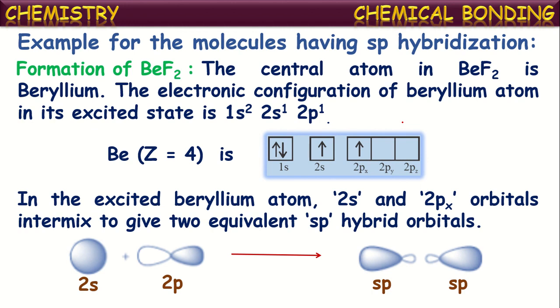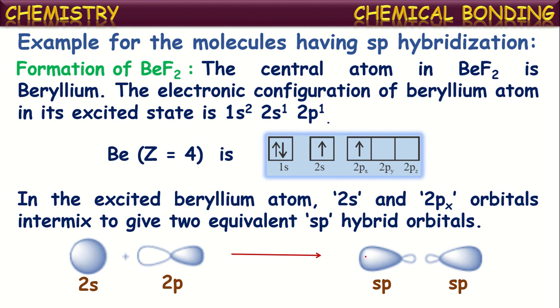These new orbitals are called sp hybridized orbitals, or sp hybrid orbitals. Initially the 2s orbital has slightly less energy than the 2p orbital, and even the shape is different for both. But once they are intermixed, the resultant orbitals have equivalent energy as well as shape. Those are called sp hybrid orbitals.